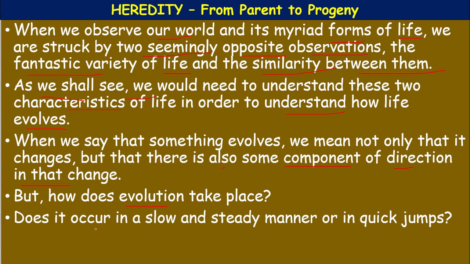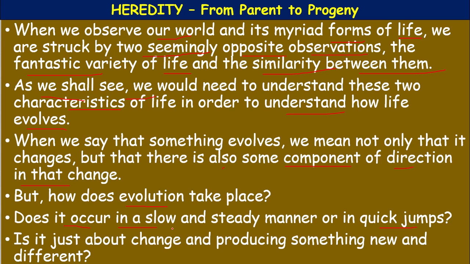So does this evolution occur in a slow and steady manner or in quick jumps? That we have to find. So is it just about change and producing something new and different? Think.